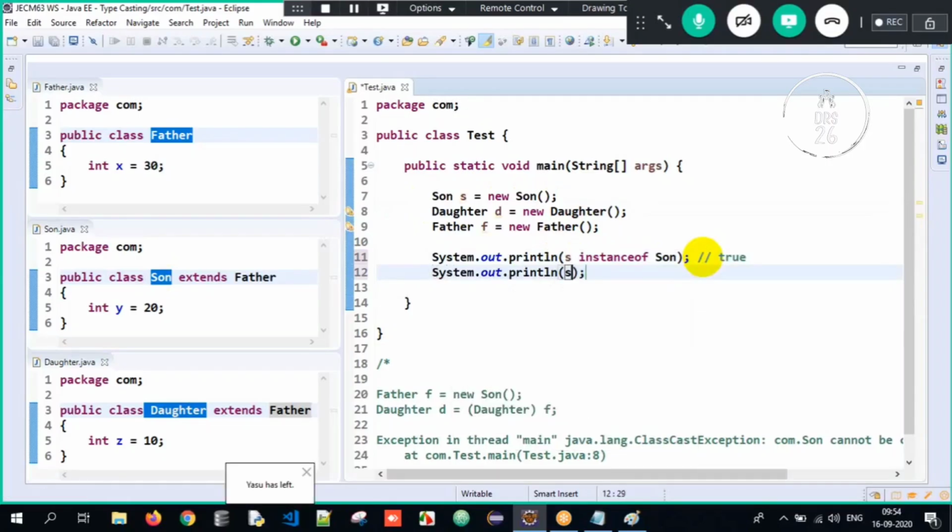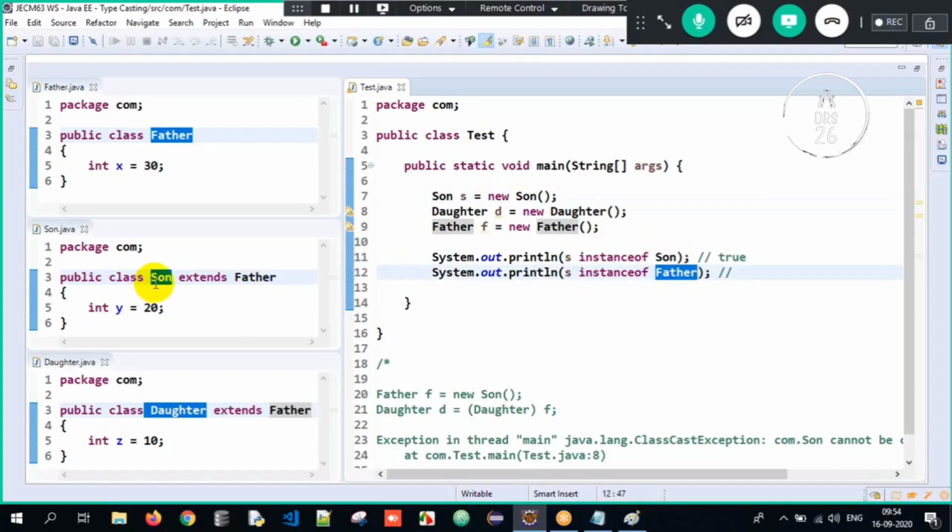Similarly, S is the object of son. Is it an instance of father? Is it having the properties of father? Can you tell me, will it be true or false here? Is the son object having the properties of father?